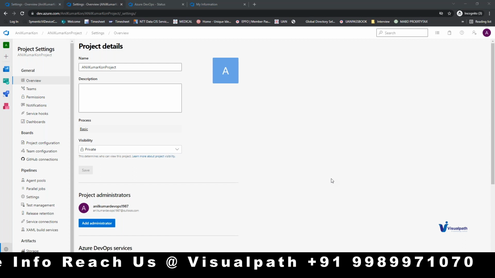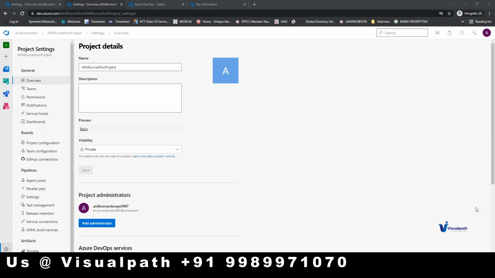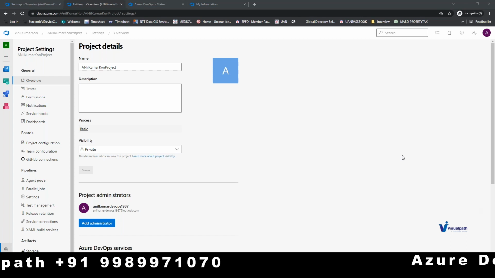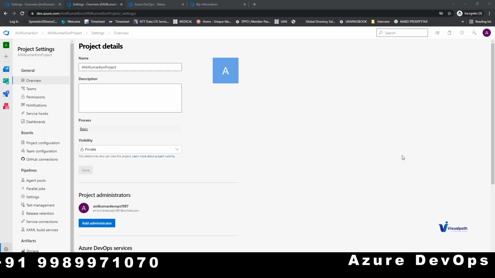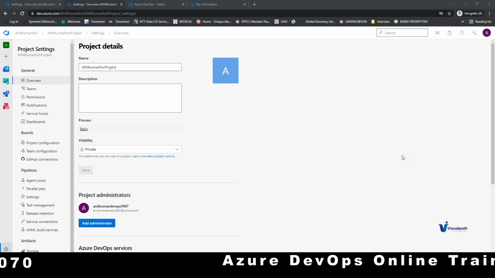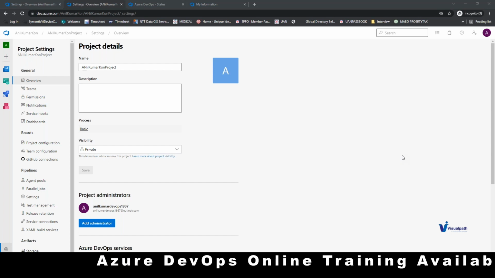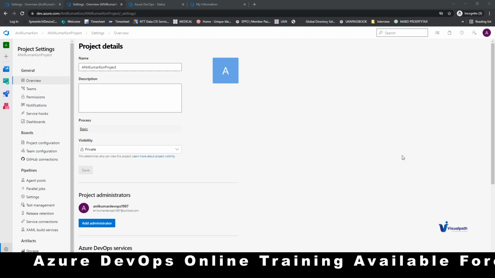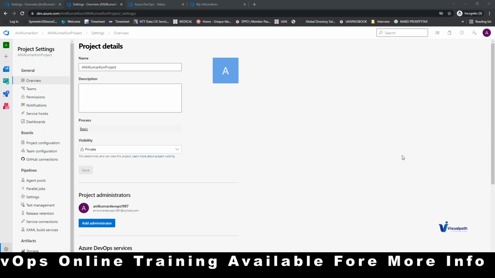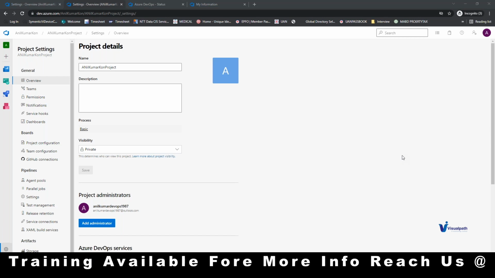No. See, now you have created AD1, you have created the project. That's why you are the administrator. You can create the project and you can make someone else the administrator for that project. That's what I told. When you are the administrator of the organization, you'll obviously be the administrator of the project. But when you are the administrator of the project, you don't need to be an administrator of the organization, right? Yes. Vice versa is not possible, but the other way it's possible.